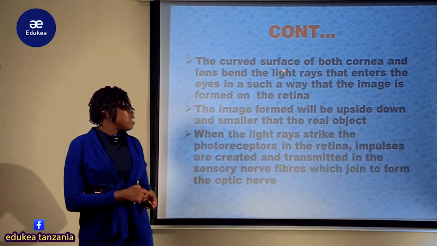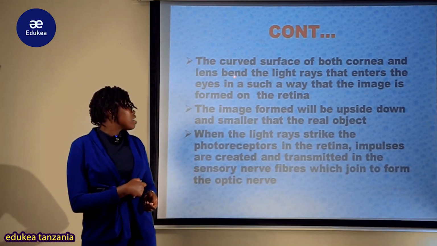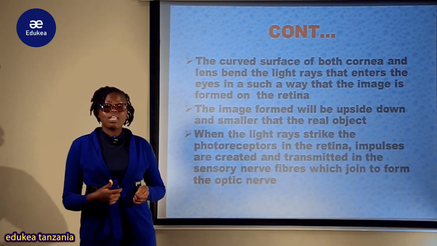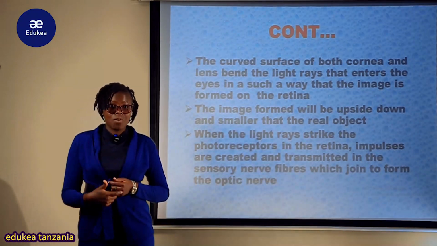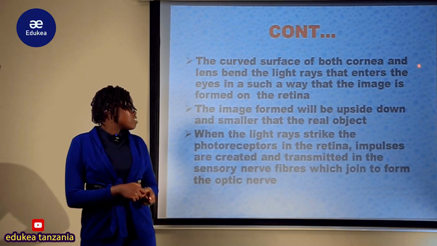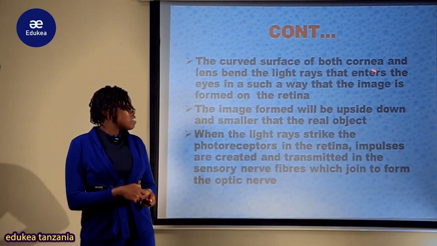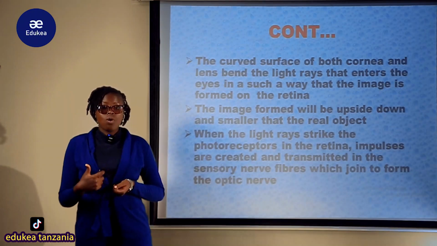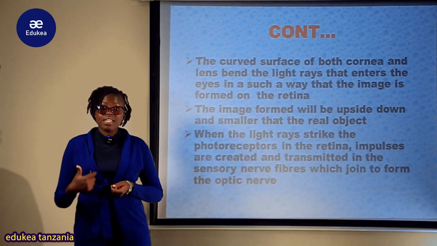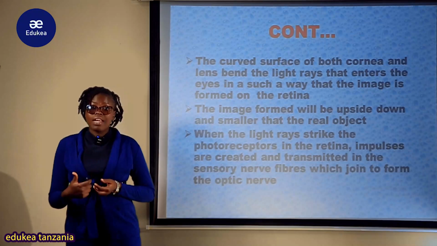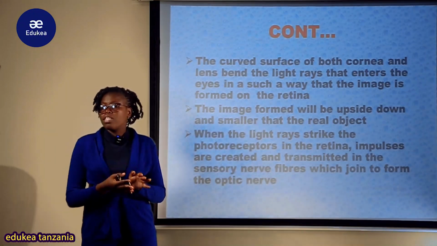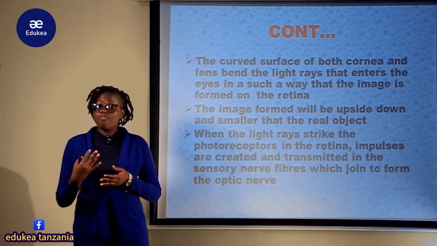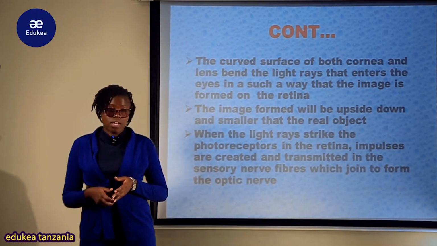So the curved surface of both cornea and lens bends the light rays, or the curved surface ya cornea pamoja na lens inasaidia katika refraction or bending of the light rays, so that the light rays enter the eyes in such a way that the image is formed on the retina. Kwa this curved surface ya cornea pamoja na lens ambazo zinasaidia katika refraction of the light, kuensure kwamba the image is formed katika retina, sio in front of the retina au behind the retina. Light should be formed on the retina katika this fovea.